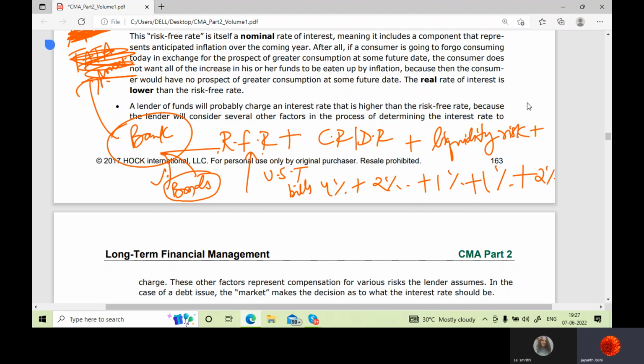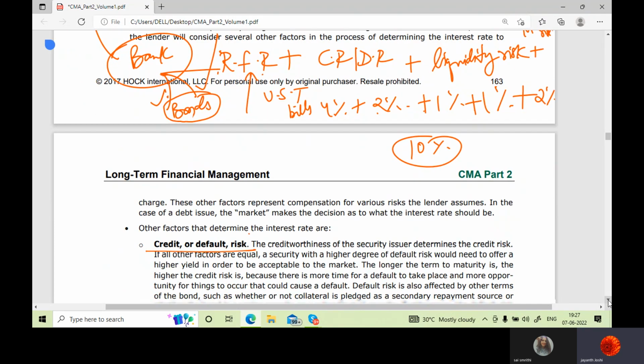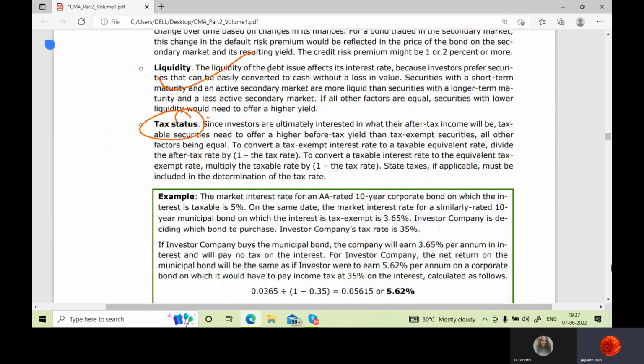Maturity risk, I can say. So altogether 4, 5, 6, 7, 8, 9, 10% is what I may expect the company to pay me as interest on bonds.